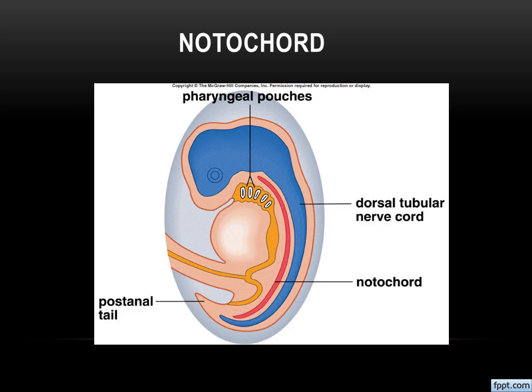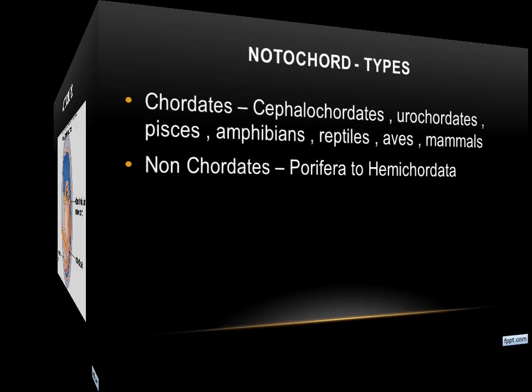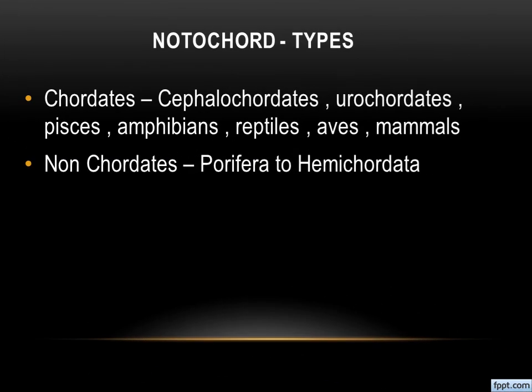So let us see the classification. As per the presence or absence of the notochord, the animals will be classified into two, that is chordates as well as non-chordates. Chordates means these organisms possess the notochord. In non-chordates, no notochord is available.